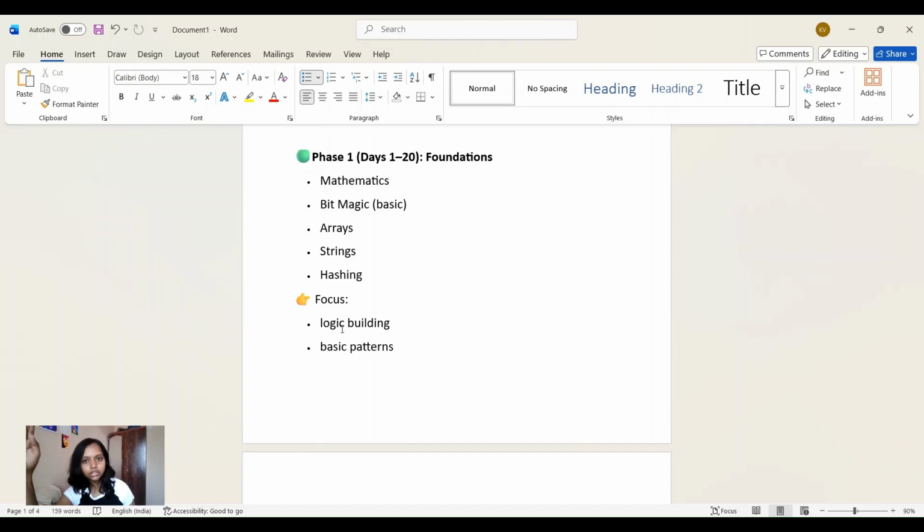Of course, if there are thousands of questions of arrays, we'll not be solving thousands of questions here in this series. Our main motto or aim is to prepare for placement. If I am solving thousands of questions and I don't have a clear logic building and I don't know the patterns and I don't know how to solve a new question, then that's of no use. So you should solve, like, quality over quantity. Solve less questions. We will be solving very minimal questions, but we'll focus on logic building.